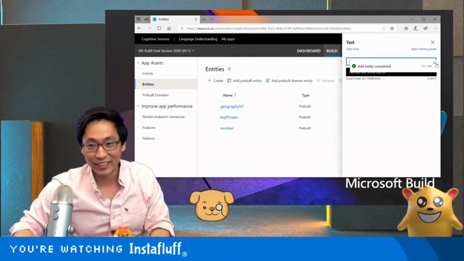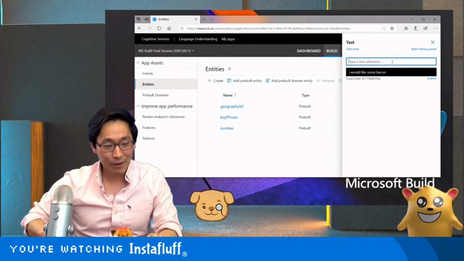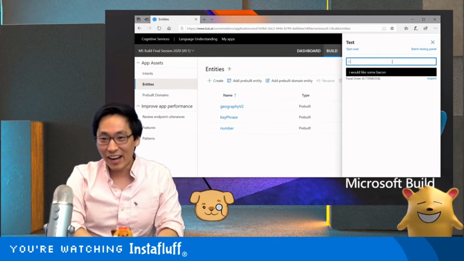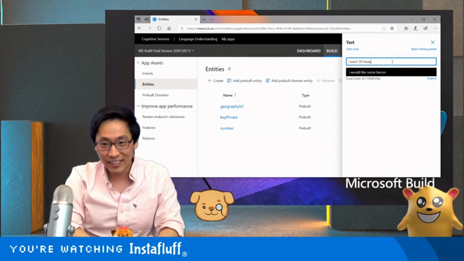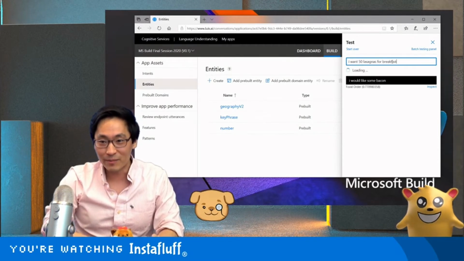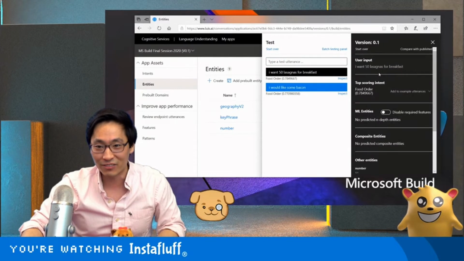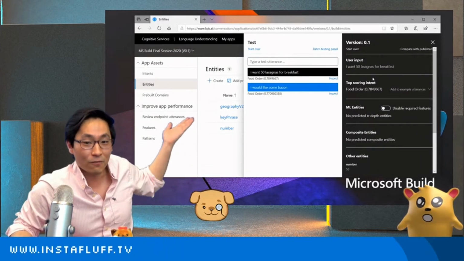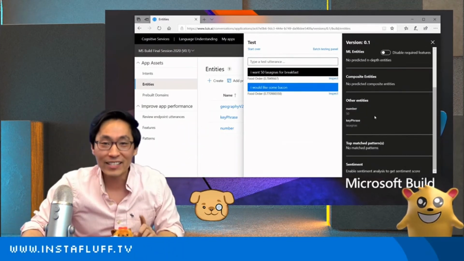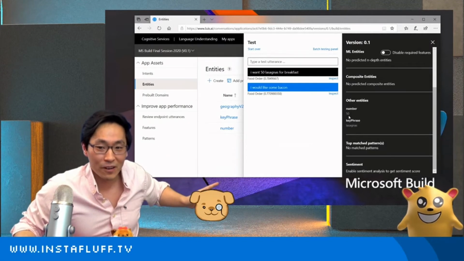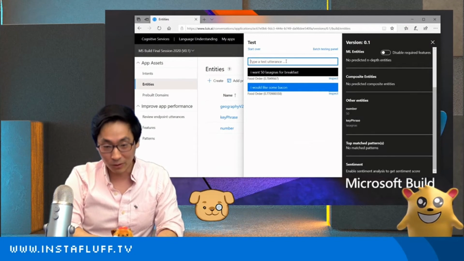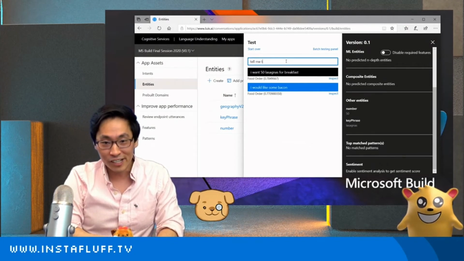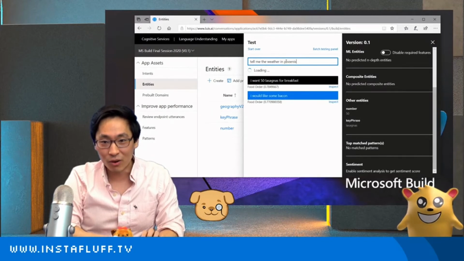Check this out. All right, I'm going to say, I'm really hungry. I want 50 lasagnas for breakfast because everyone needs lasagnas for breakfast. And not only did it recognize that it's a food order, it recognized the entities as 50 as a number and lasagnas as the key phrase. And I want to make sure that the weather app's still not broken, so I can say, tell me the weather in, how about Phoenix or Sydney.